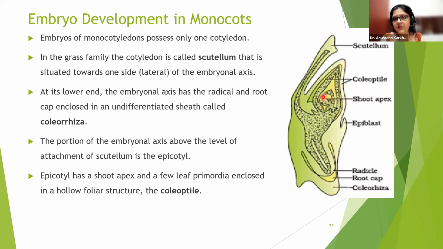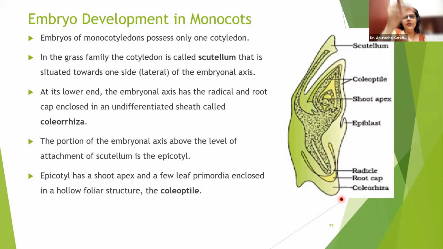So please understand this. The scutellum is one single cotyledon. Coleoptile is going to cover the plumule. Plumule के नीचे होता है shoot apex, that is going to give rise to the leaves. Then you have got this coleorhiza, root cap and radical to give rise to the root.